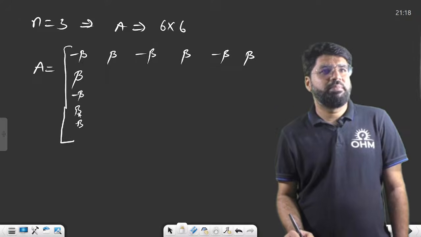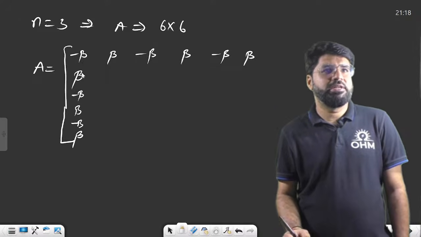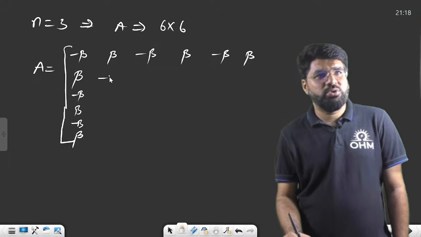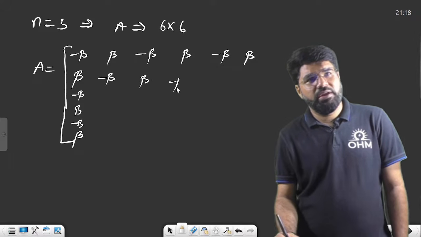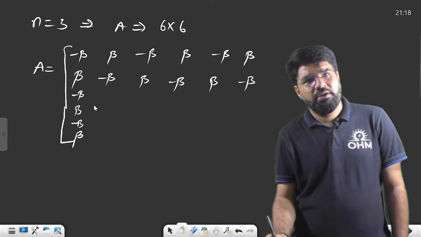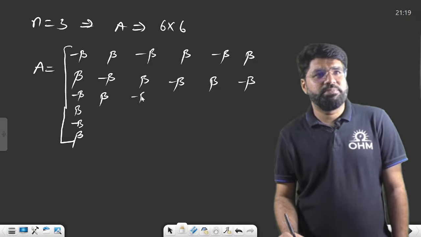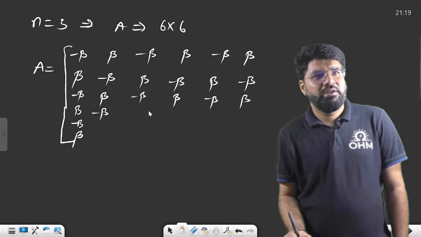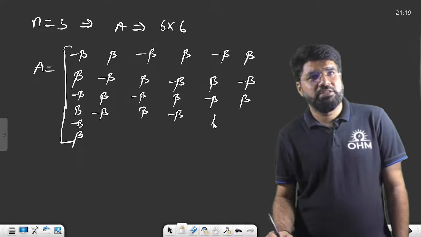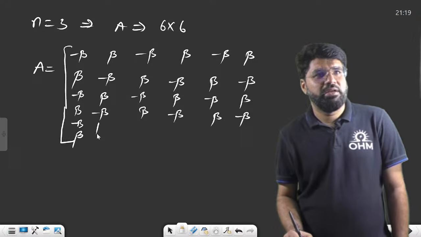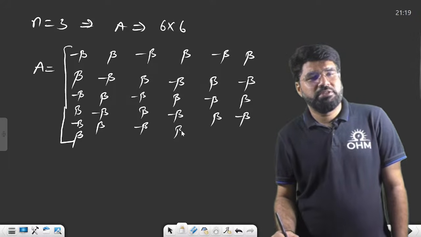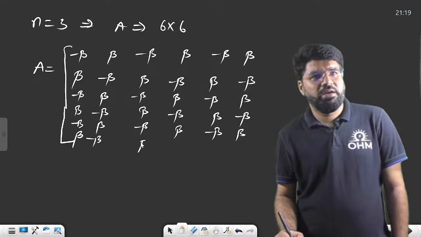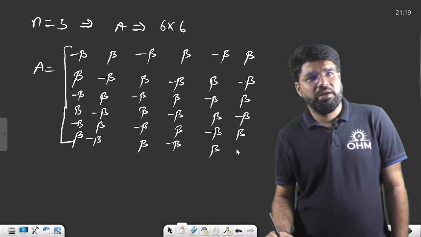Minus beta plus beta, minus beta plus beta, minus beta, and again plus beta. Correct? 6 rows. Okay, and then if any row starts with beta, the next element is going to be minus beta. Beta, minus beta, beta, minus beta. Then minus beta plus beta, minus beta plus beta, minus beta plus beta, then beta, minus beta, beta, minus beta, beta, minus beta, minus beta plus beta, minus beta plus beta, minus beta plus beta, last is beta minus beta, again alternate beta minus beta, beta minus beta.